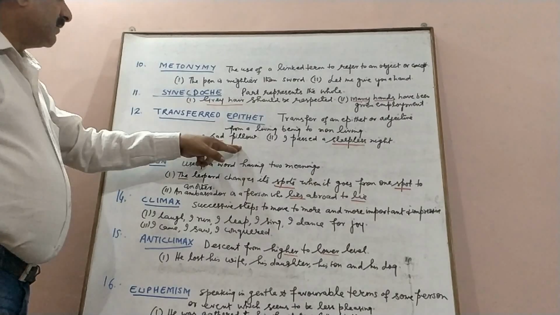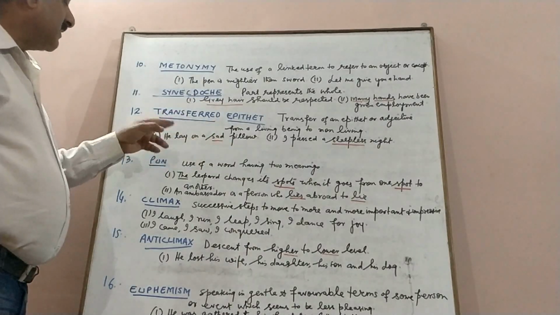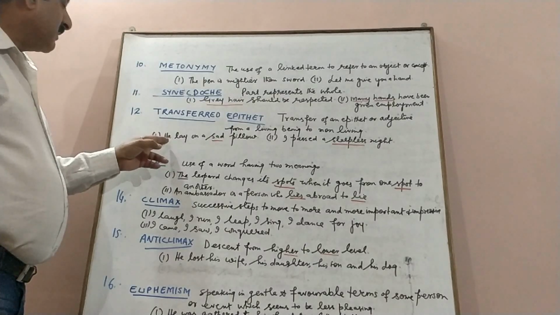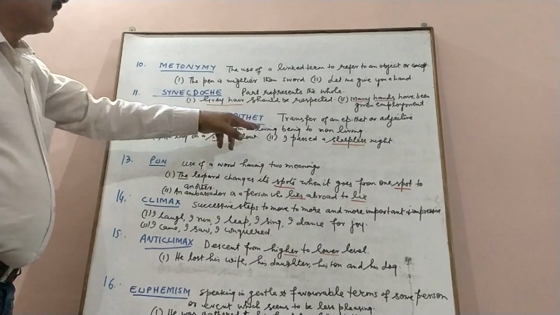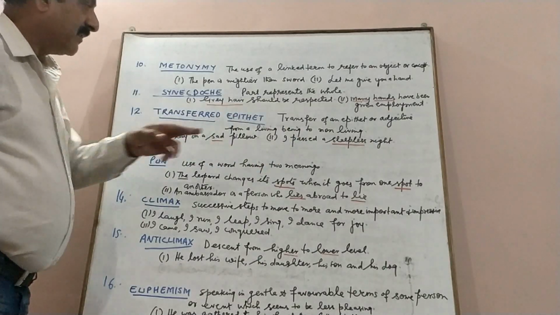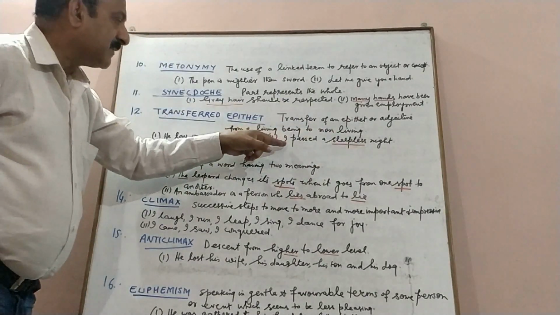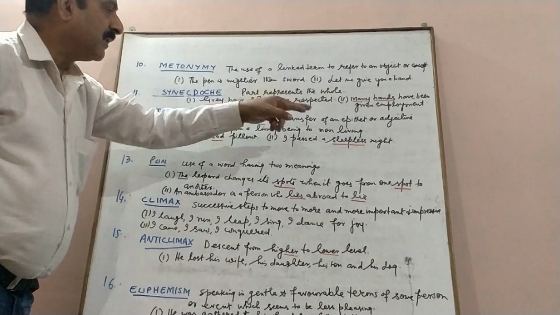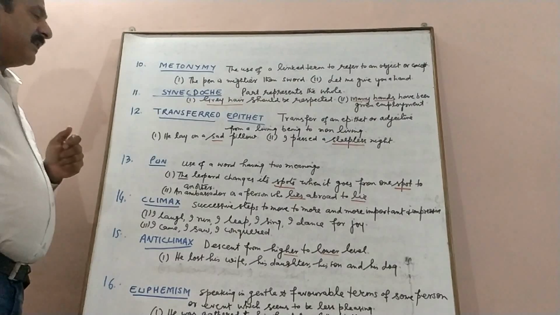So this is a transferred epithet. It means sad has been transferred from the person, from the pronoun he, to the non-living thing, pillow. Similarly, I passed a sleepless night. Night was not sleepless. I was sleepless. But I transferred my sleeplessness to the night. So this is an example of transferred epithet.